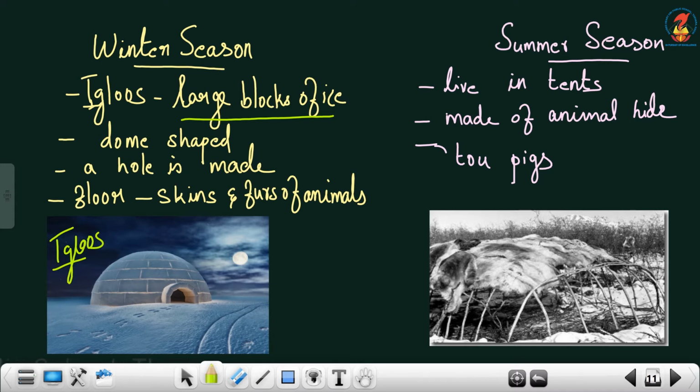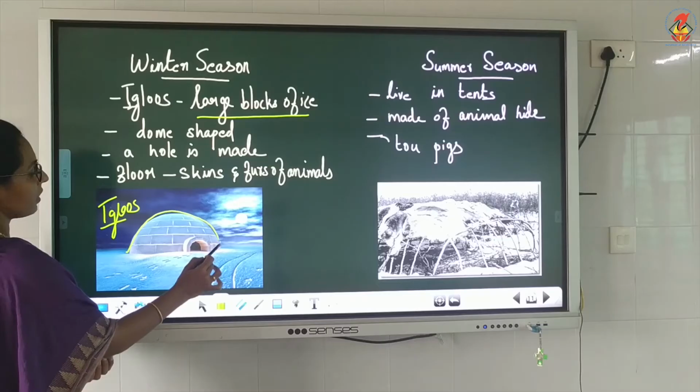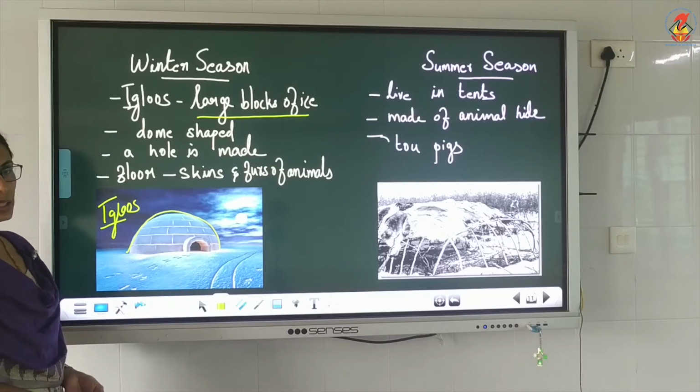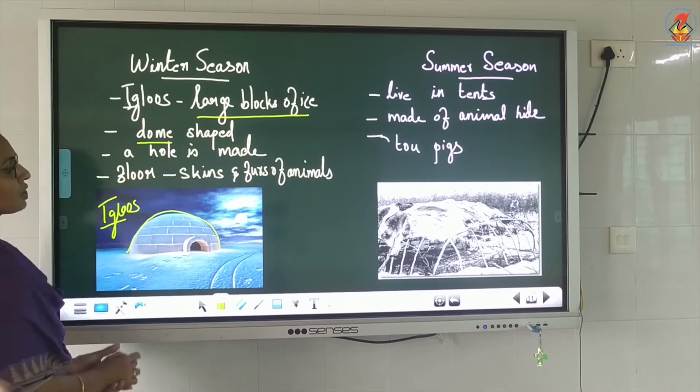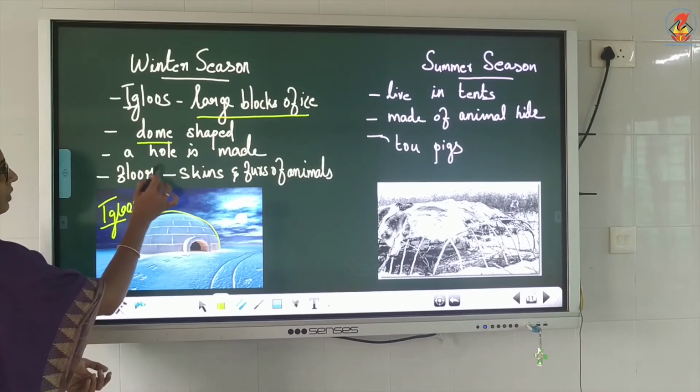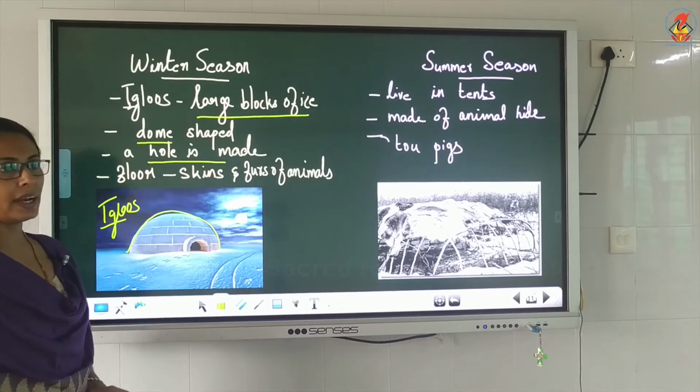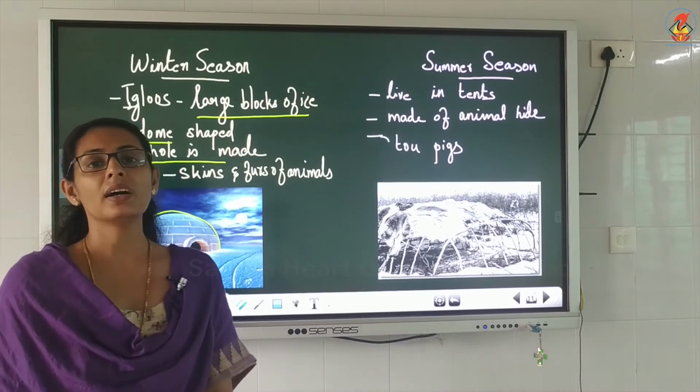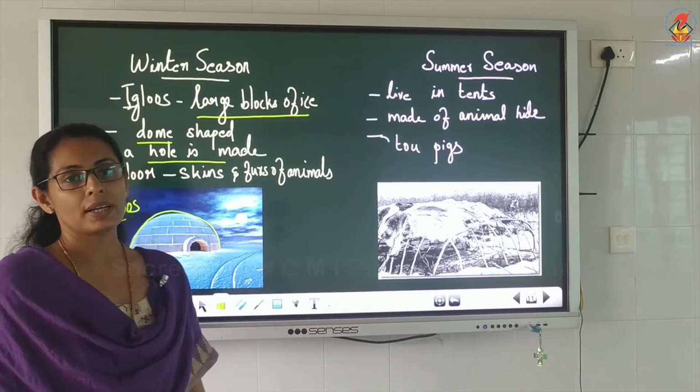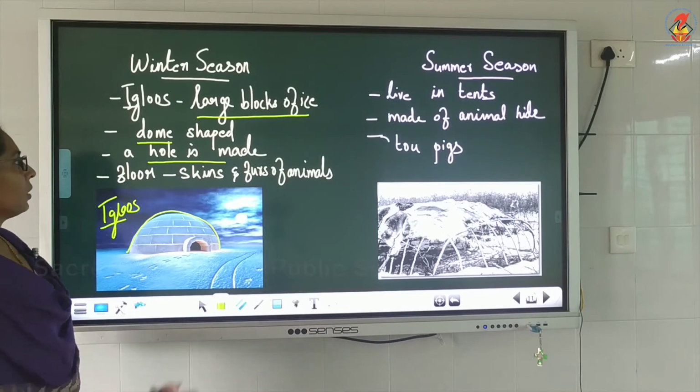The same here. In winter season, the Eskimos make their homes with large blocks of ice, in a dome shape. Look at this; this shape is known as the dome shape, and there is one hole also. That hole is made for passing the hot air out.